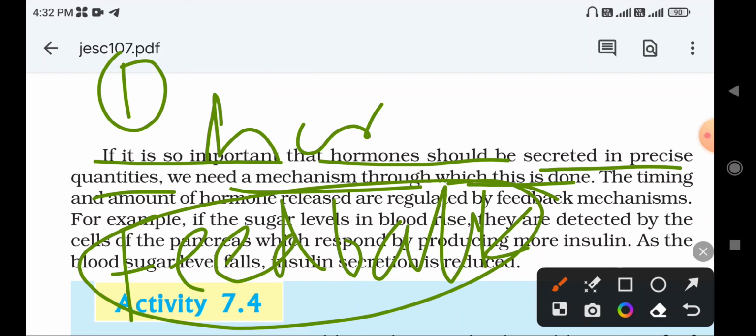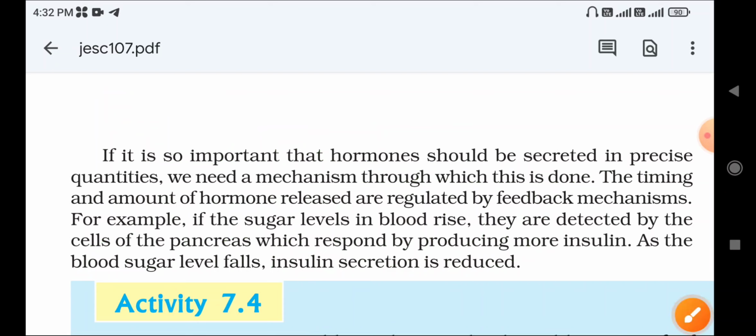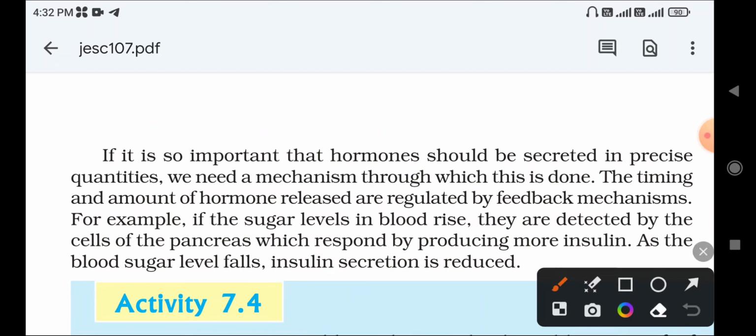Feedback is the main method that controls how much hormone should be released in our body, and when it should be released. These are controlled by what? Feedback mechanism. This is the main function of feedback mechanism: how much amount of hormone is released in the body is controlled by the feedback mechanism.